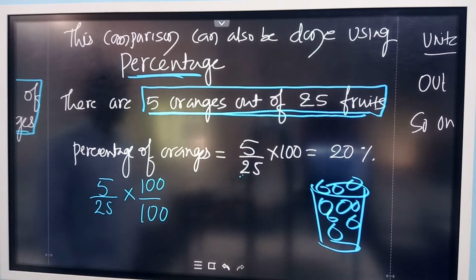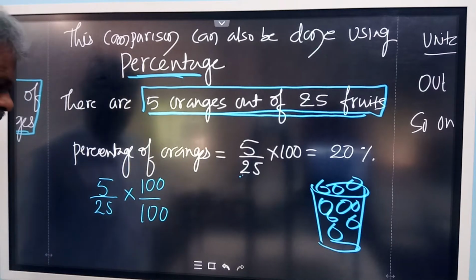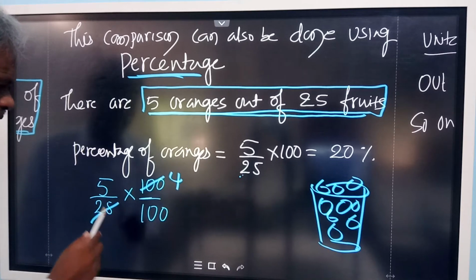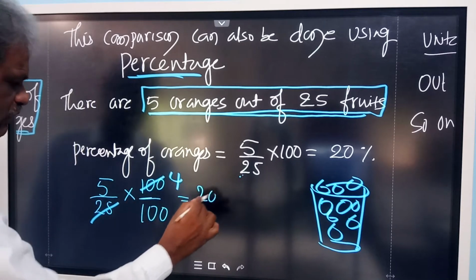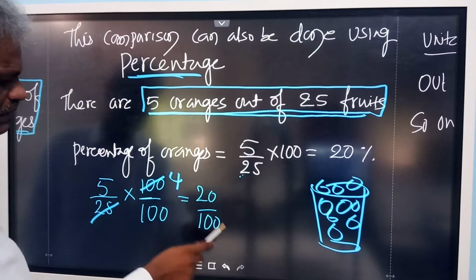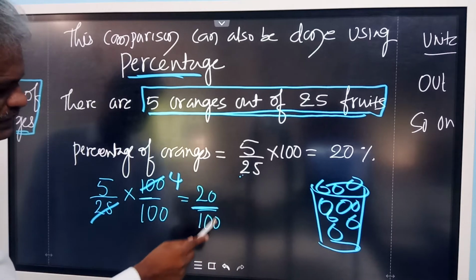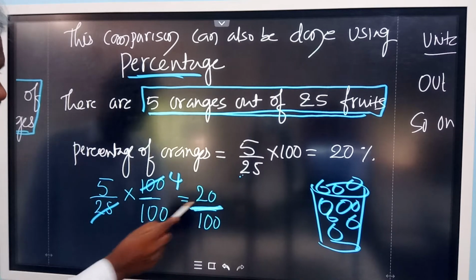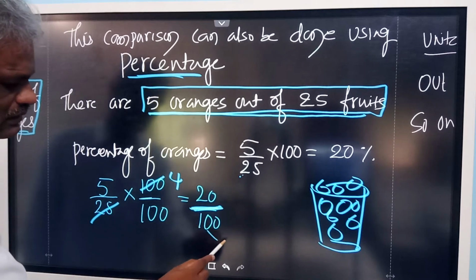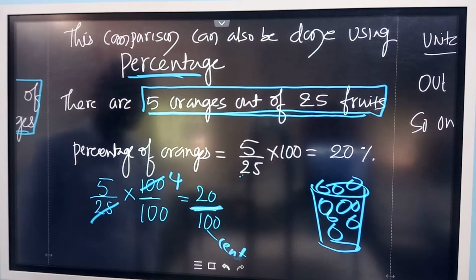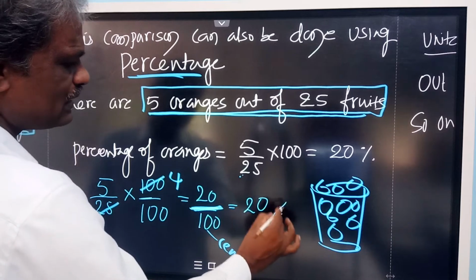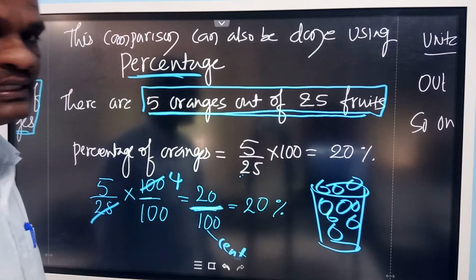25 times 4, look at this. You multiply 100 by 100 and cancel this one. 25 ones are 25, 25 fours are 100. So this 100 will remain. 5 fours are 20. So 20 by 100. Now this is 20 per cent. Cent means 100. 20 per cent means 20 out of 100. See, this is out of 100. So we write this in the form of a symbol, 20%. This is the symbol for percentage.